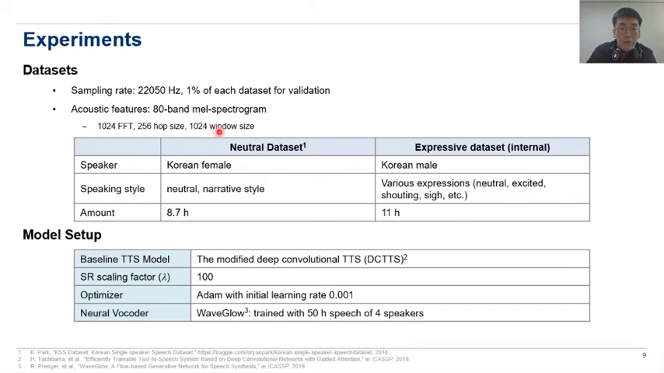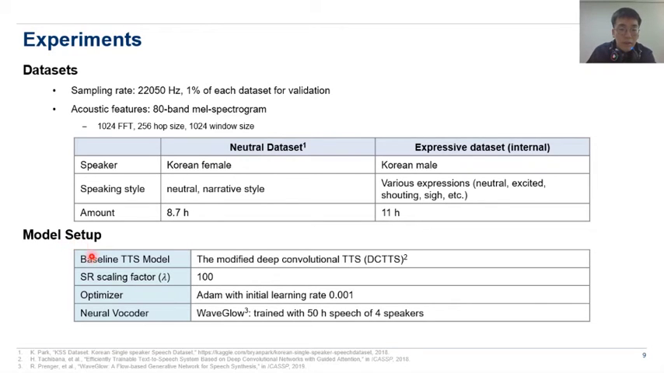For the experiment, we use two kinds of dataset, which are a neutral dataset and an expressive dataset. The models were trained with each dataset separately, and the speakers of each dataset were a Korean female and a Korean male. The speaking style was neutral and narrative style, and the expressive dataset contained various expressions such as neutral, excited, shouting, shying, etc. The amount of data was 8.7 hours and 11 hours.